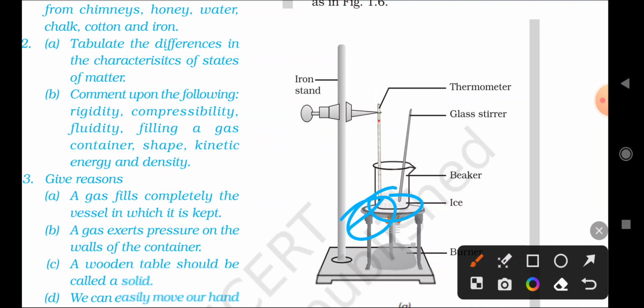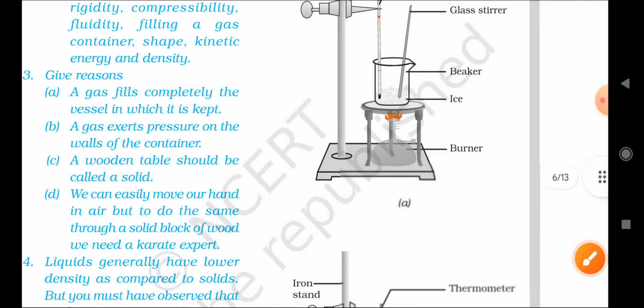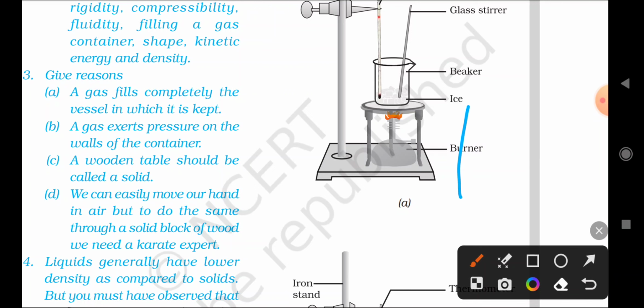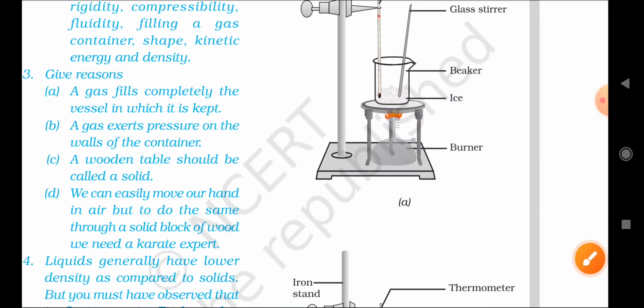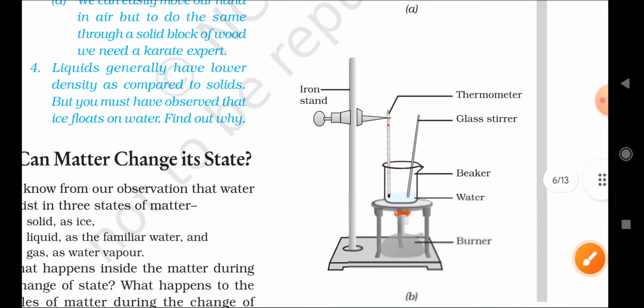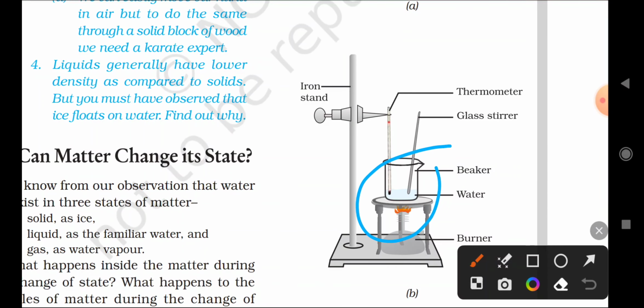After that you have to start heating. After heating, what will happen here? The entire ice cubes will melt into the liquid state. So this solid is converting into liquid because we are giving heat.